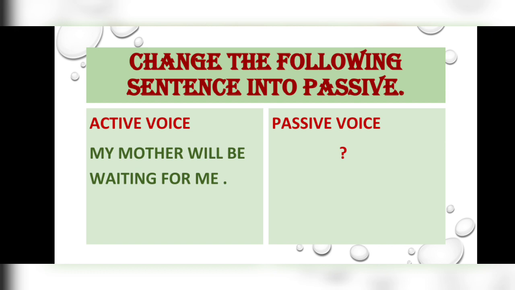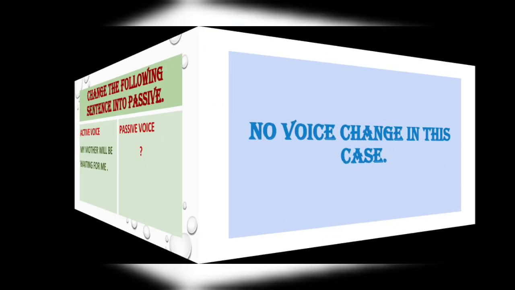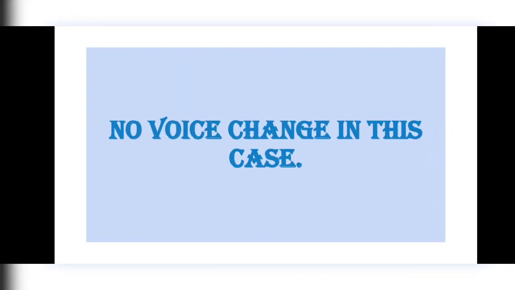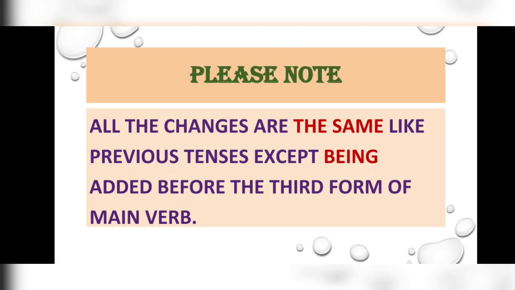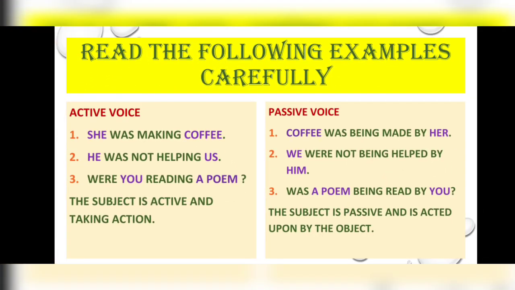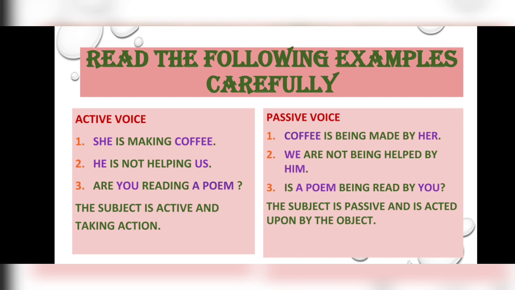Shall we check the answer? Let's check. Dear students, there is no voice change in this case because this is an example of future continuous tense. And for future continuous tense, there is no voice change. We have changed the two sentences in the earlier slides. In this case, it was present continuous, in which the use of is, am, are and the first form of the verb plus ing was there.